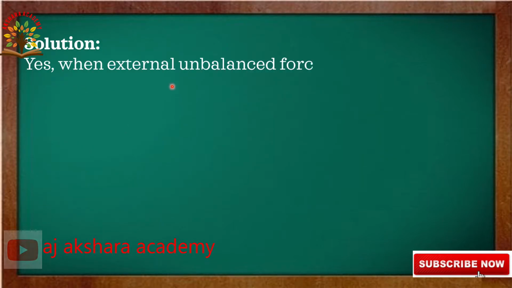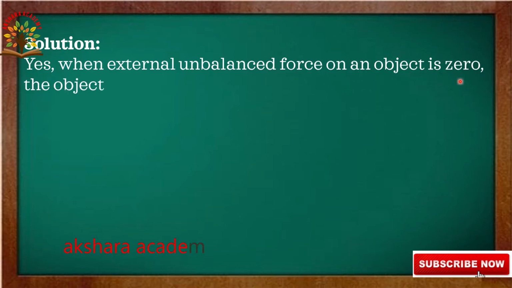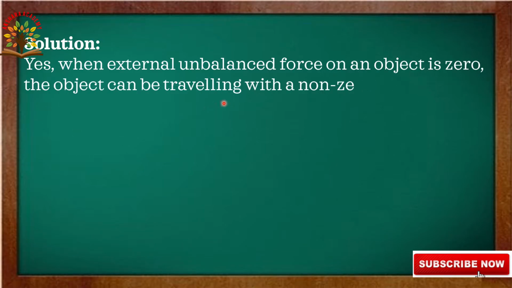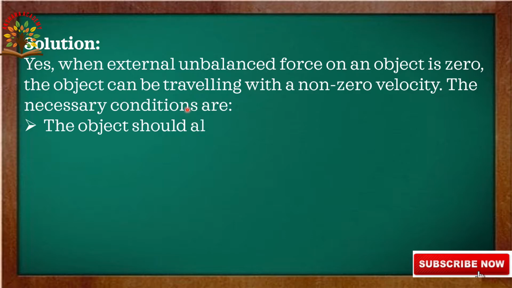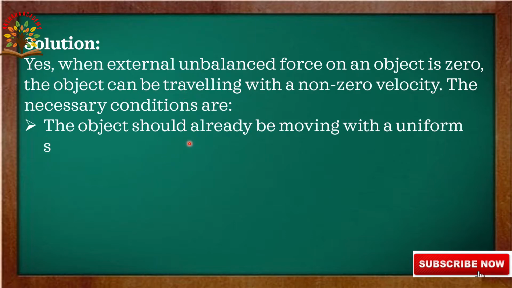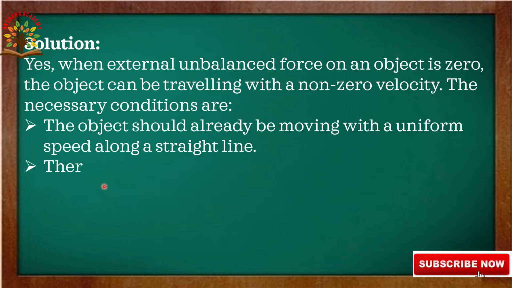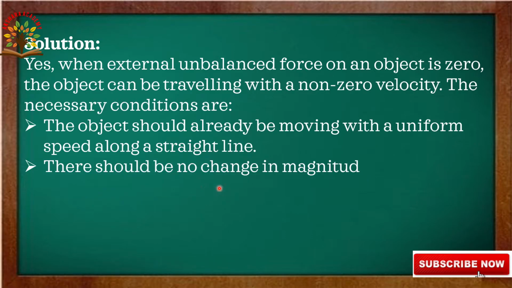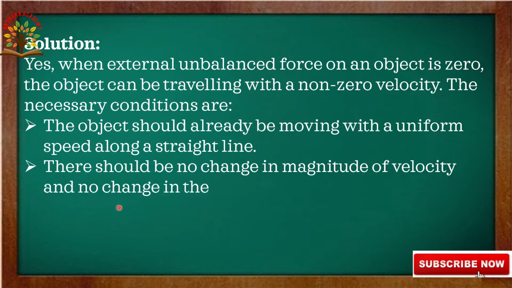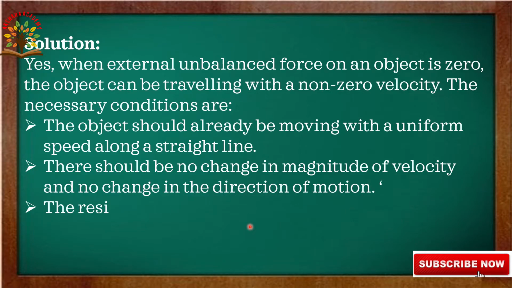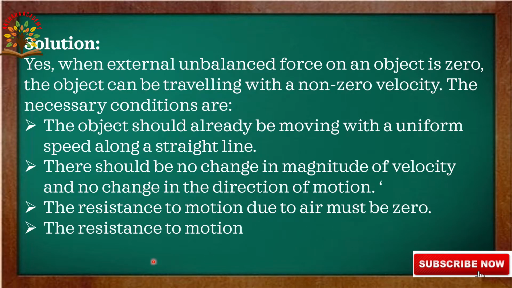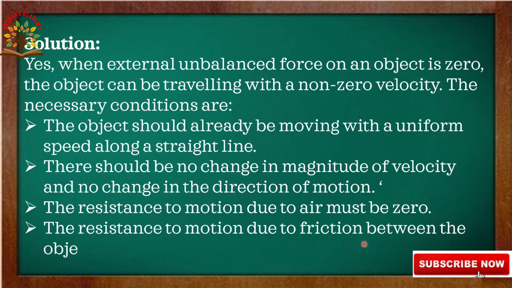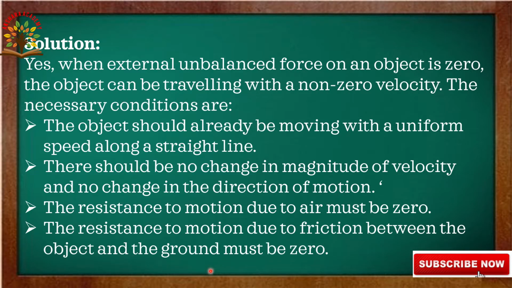Yes, when the external unbalanced force on an object is zero, the object can be traveling with a non-zero velocity. The necessary conditions are: the object should already be moving with a uniform speed along a straight line. There should be no change in the magnitude of velocity and no change in the direction of motion. The resistance to motion due to air must be zero. The resistance to motion due to friction between the object and the ground must be zero. This is the solution.